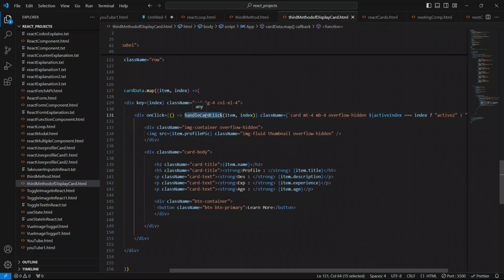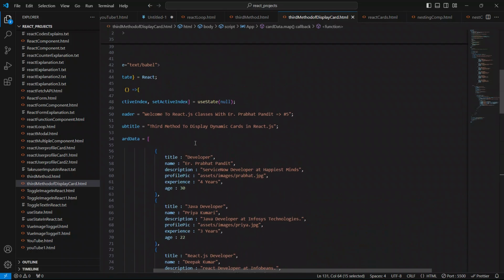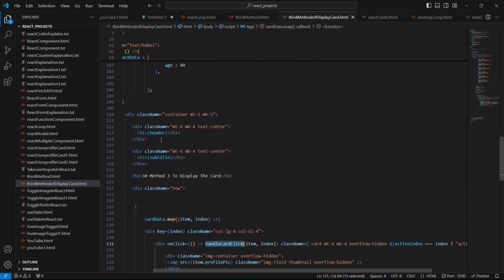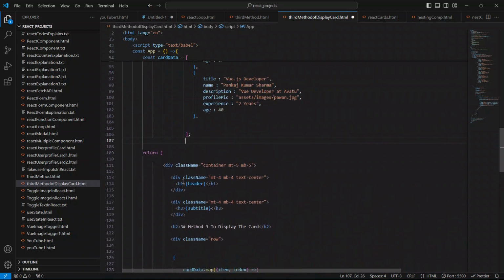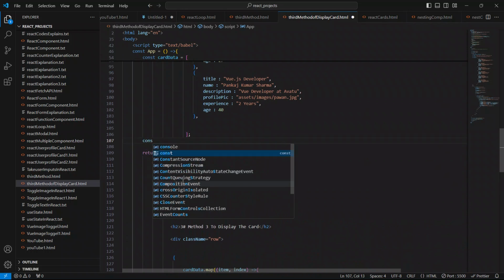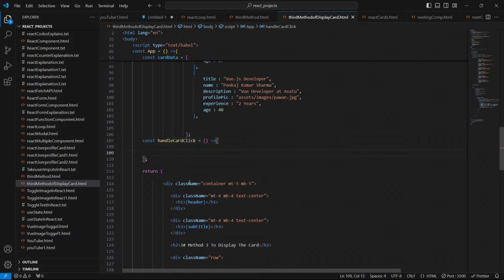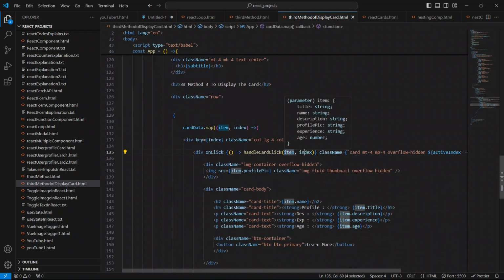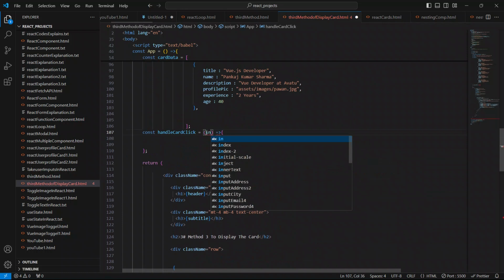So now we have to define this method, handle card click, in our parent component. Below this, above the return, I'll create this method. I'll say const, copy this method name, and use the fat arrow function like this. We are passing here the item and the index also, so we have to grab these in our function. I'll grab them as they are: item and index.